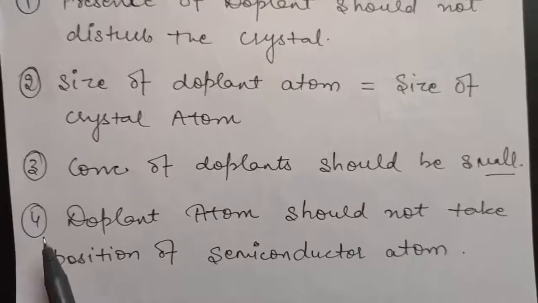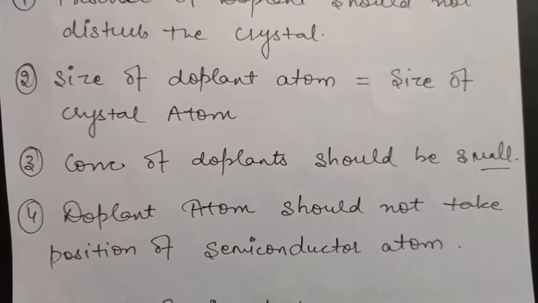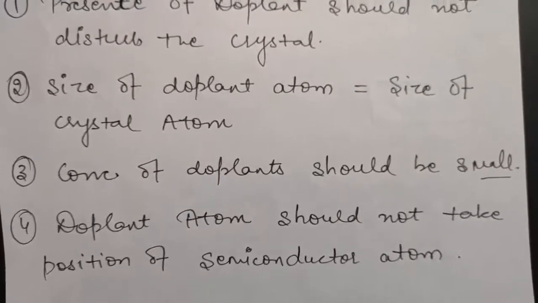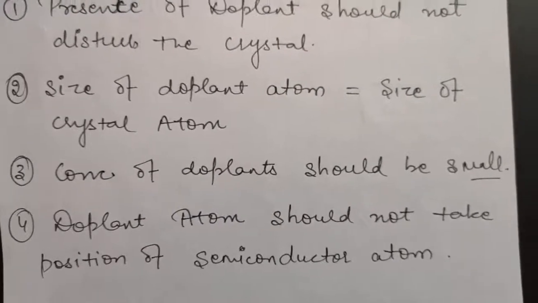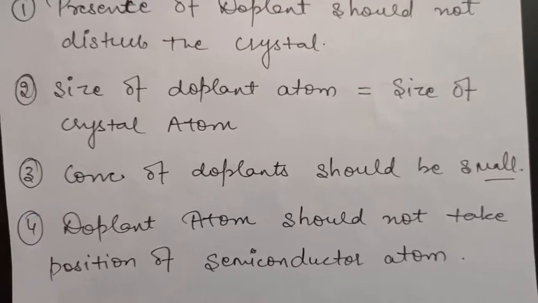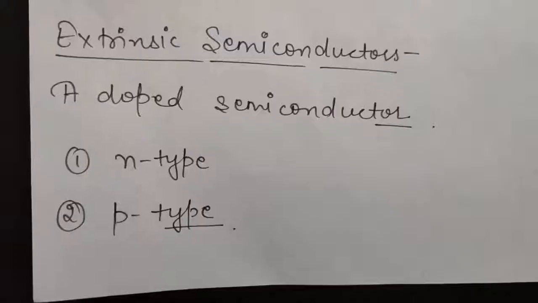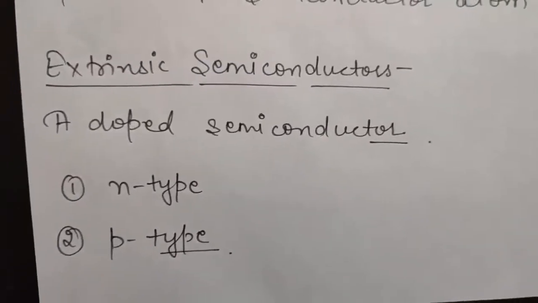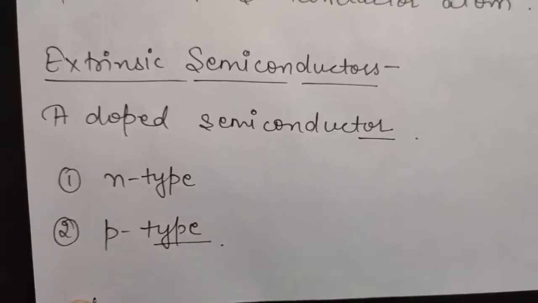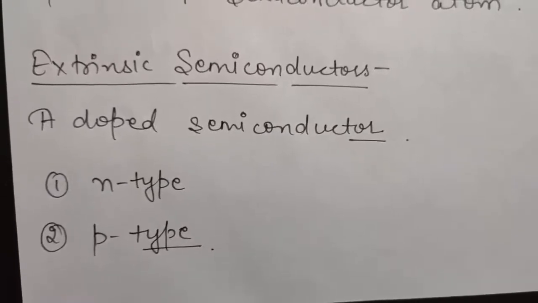And the fourth point is that the dopant atom should not take the position of a semiconductor atom, or the atoms in the crystal. It should have its own place between the atoms of the crystal. Okay, so now let us study extrinsic semiconductors. As I told you earlier also, an extrinsic semiconductor is an impure semiconductor, and we will be studying two types, that is N-type and P-type.